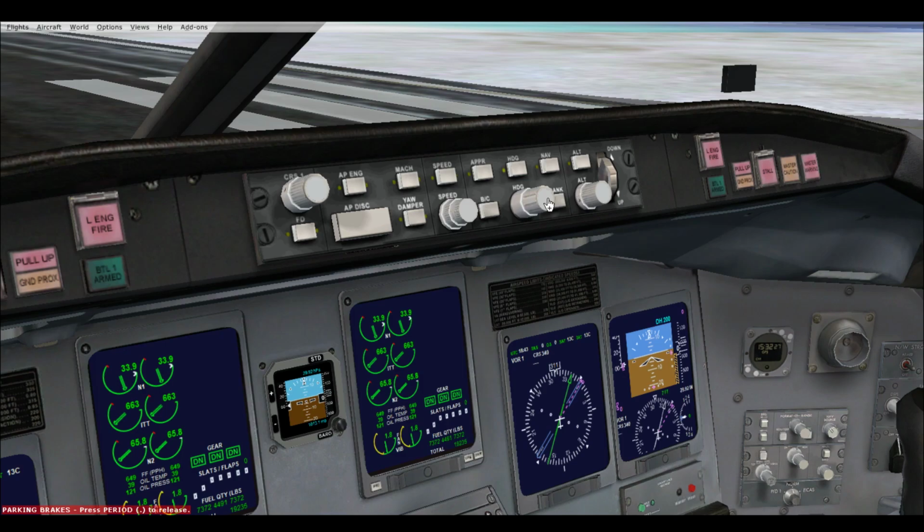Just as an example, but you can set it to like 91 degrees if you want to be specific. Perfect. So up here is your navigation hold switch, and this becomes important when you're using the GPS to navigate the plane, which we will be doing in this video. So you want to go ahead and turn that on. As you can see, the flight director switch here automatically comes on too.